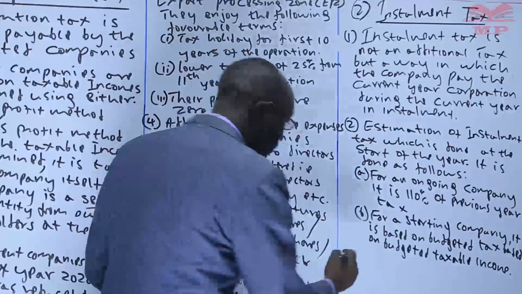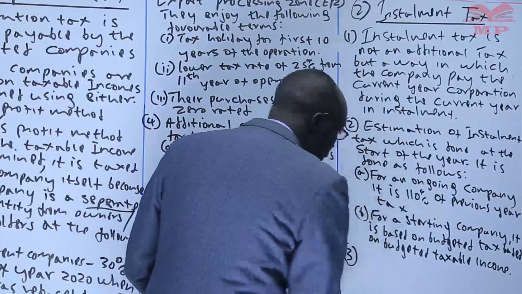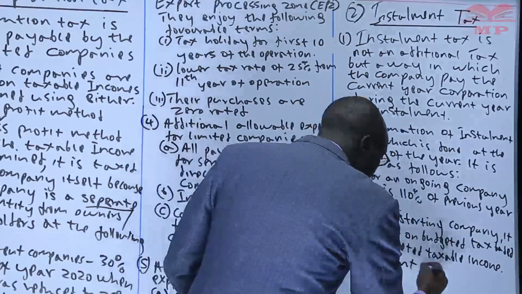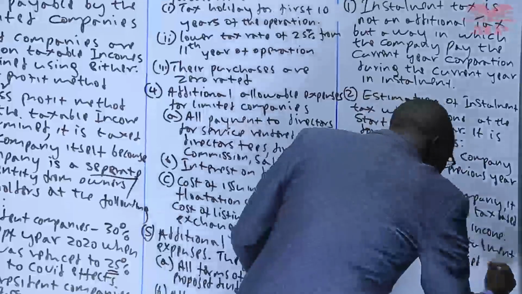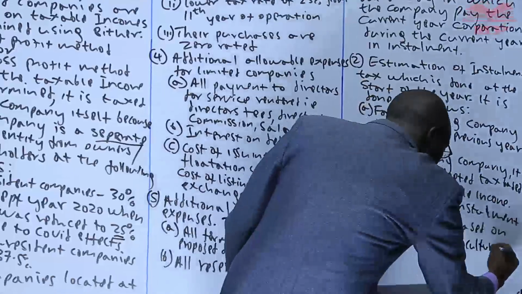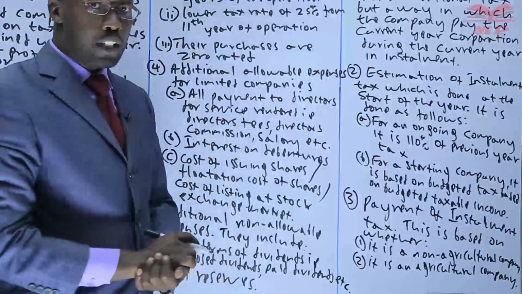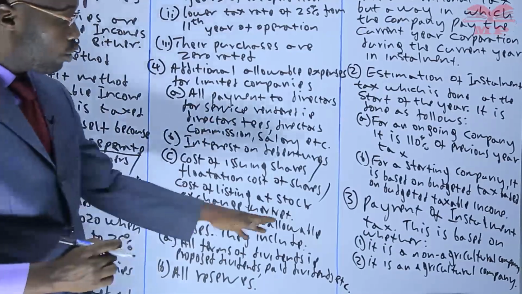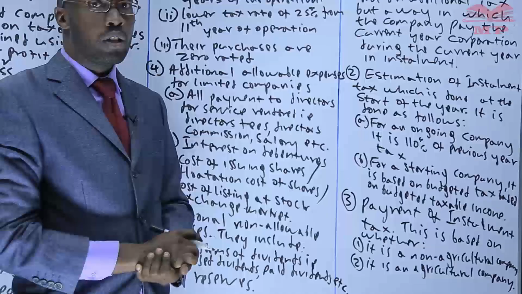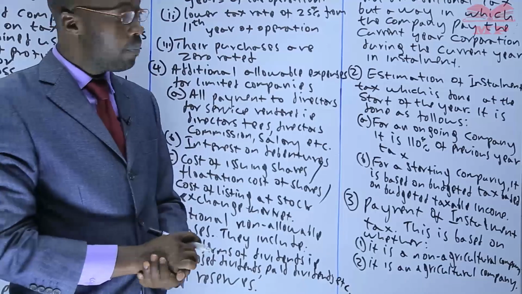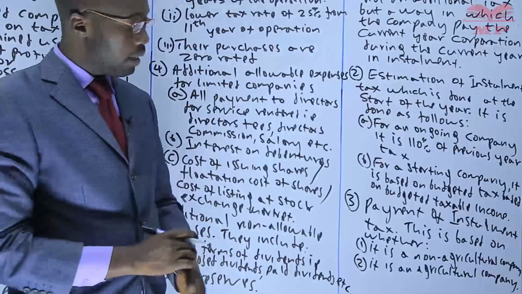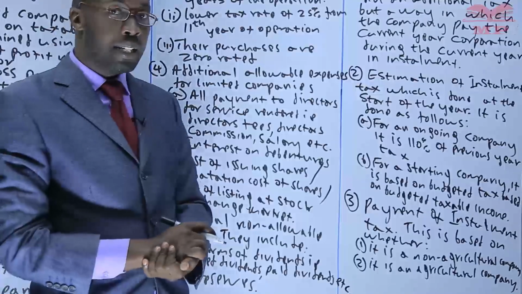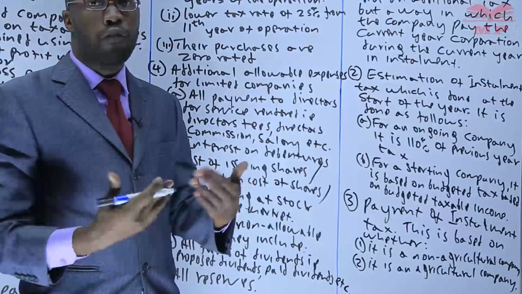Point number 3. The payment of the installment tax, once it is estimated at the beginning of the period, usually depends on whether we are talking about an agricultural company or a non-agricultural company. A non-agricultural company: these are companies that do not do farming.